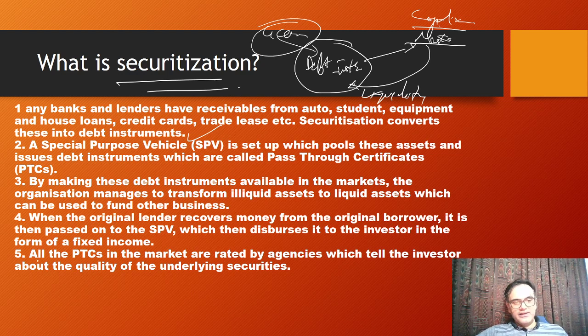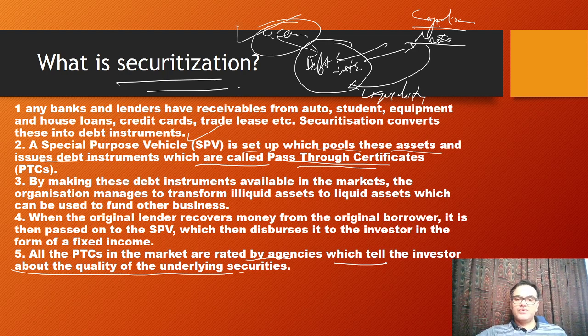Okay, and all the PTCs in the market, that is the pass through certificates, are issued by a special purpose vehicle which is set up to pool these assets and issue debt instruments. So these debt instruments are called pass through certificates. All these PTCs in the market are rated by agencies like CRISIL and ICRA. They will be providing credit rating, which tells the investor the quality of underlying securities, that is the quality of accruals or the base on which they are created.